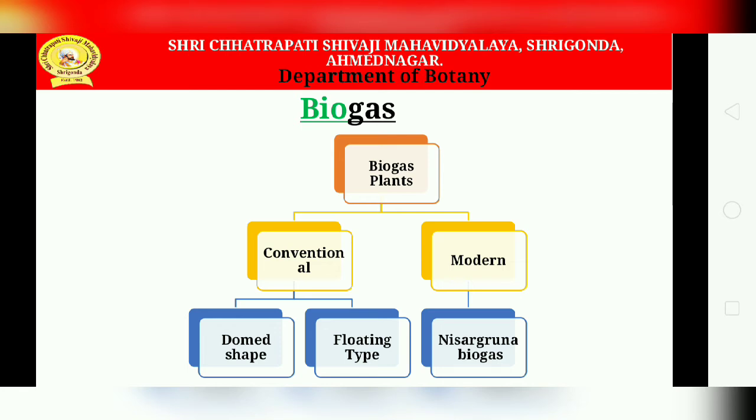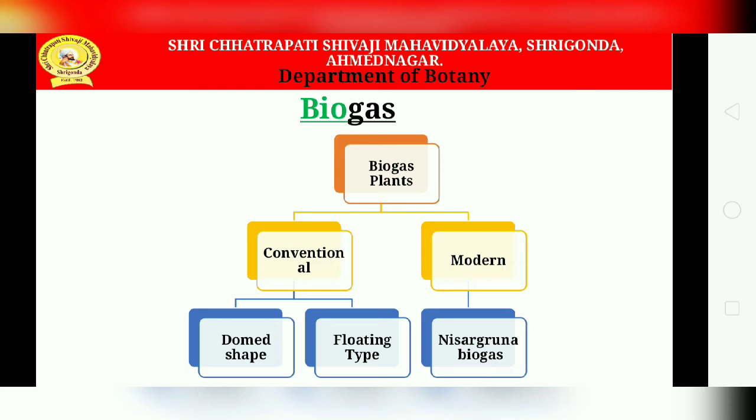Biogas is mainly composed of a mixture of methane and carbon dioxide in the range of 50 to 60% and 30 to 40% respectively. Biogas is also composed of a small portion of nitrogen gas, about 5 to 6%, and hydrogen sulfide, which is only 0.2 to 0.4%.